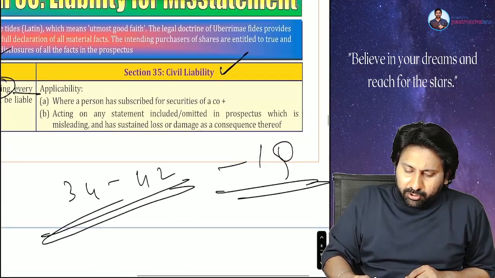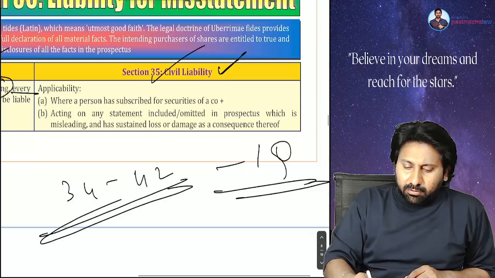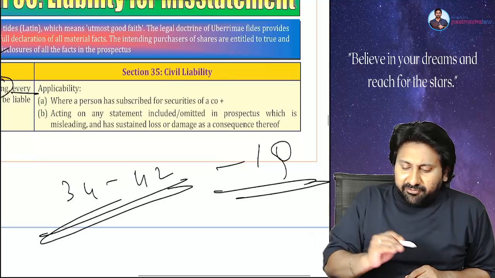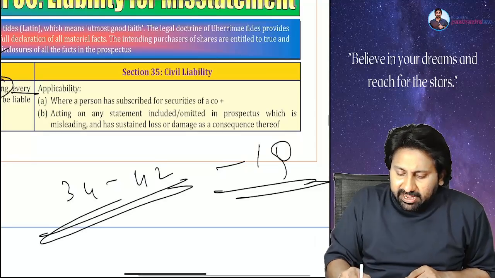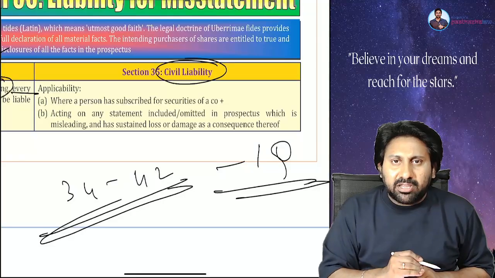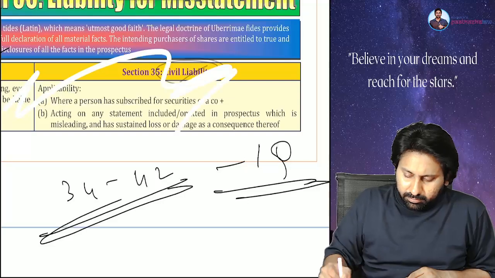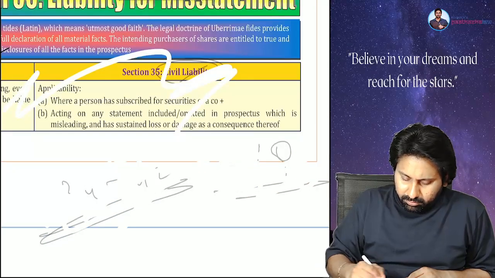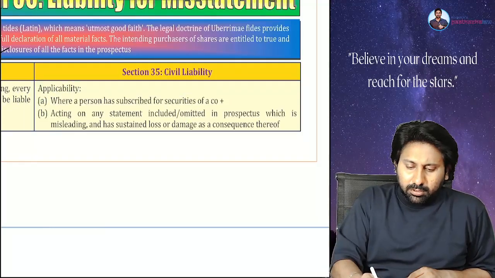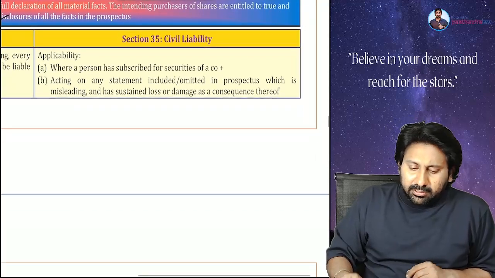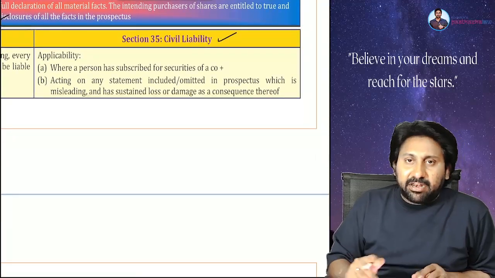Now we are coming to 35. What is 35? 35 is talking about civil liability. Okay, let us see.